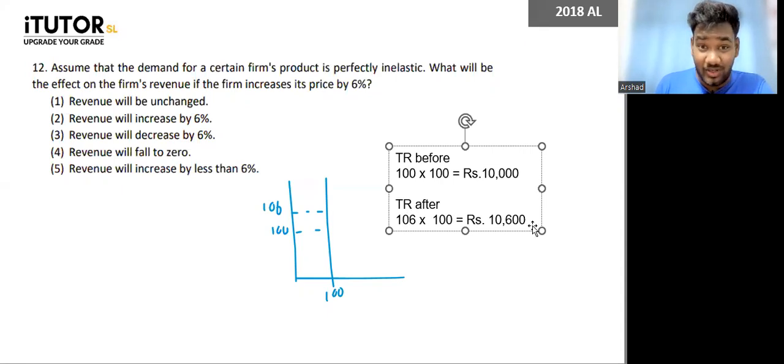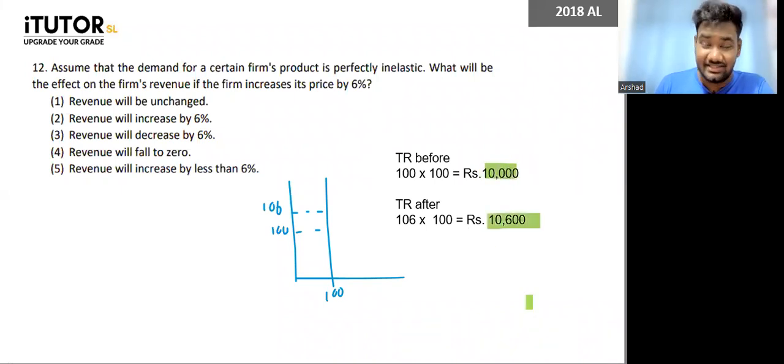What can we tell about total revenue? 10,000 went to 10,600. How much percent of an increase is that? Is it more than 6%? Is it 6%? Is it less than 6%? How do you calculate percentages, guys?